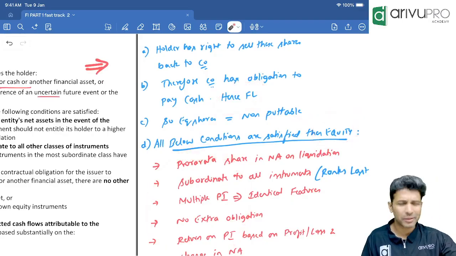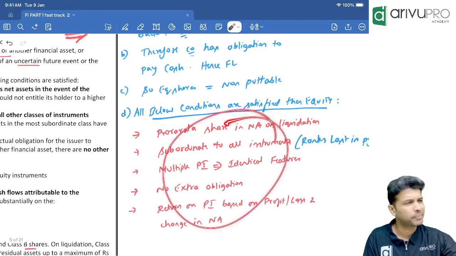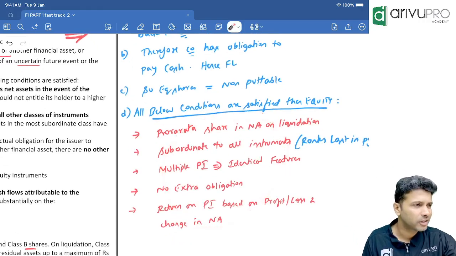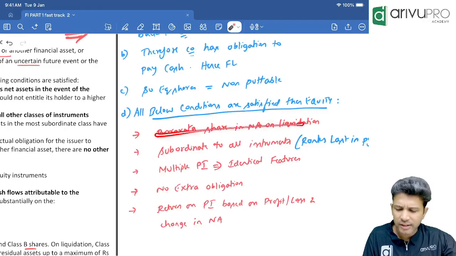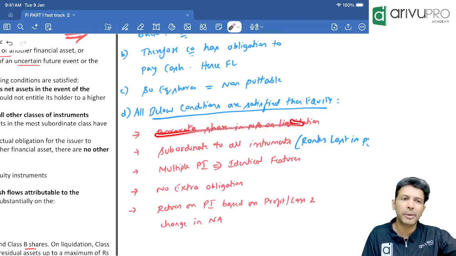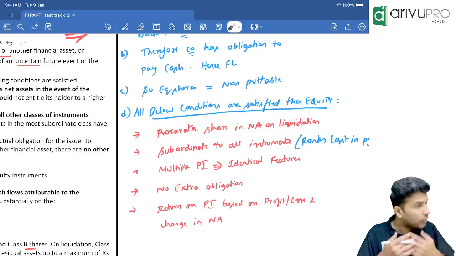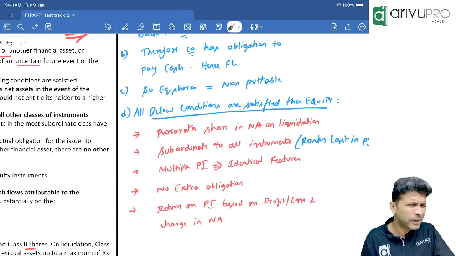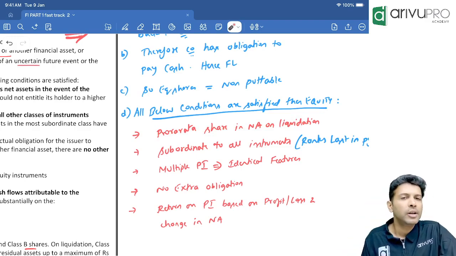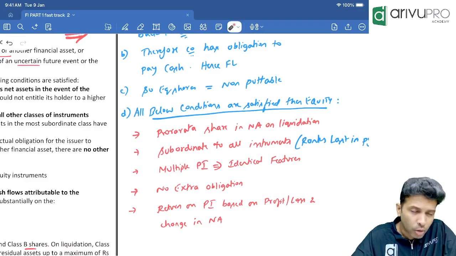What is that? One by one. You don't have to mug this literally, because they'll give you a case study. You need to check whether each condition is satisfied or not based on the case study. As long as you are able to decode that, it should be enough. If you remember also, great. It's pretty easy only. First, use your common sense.